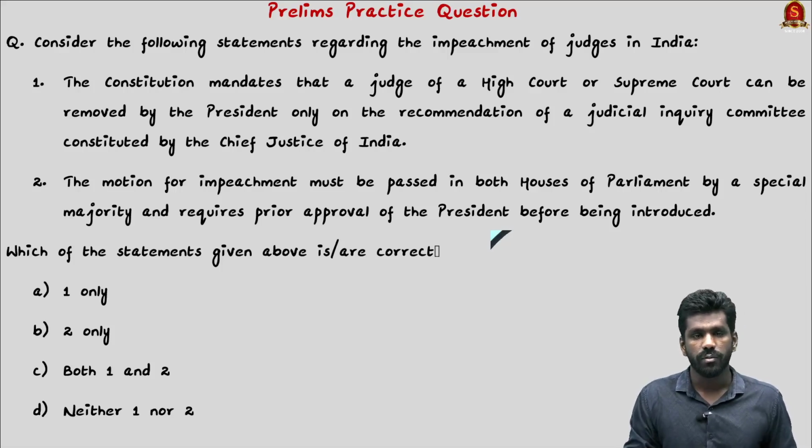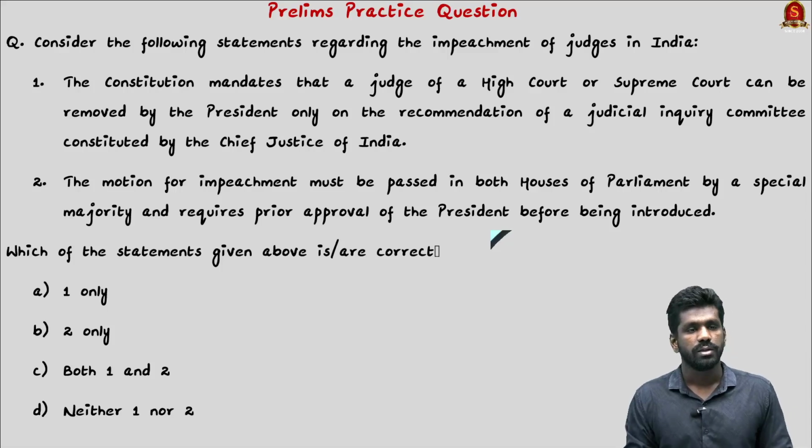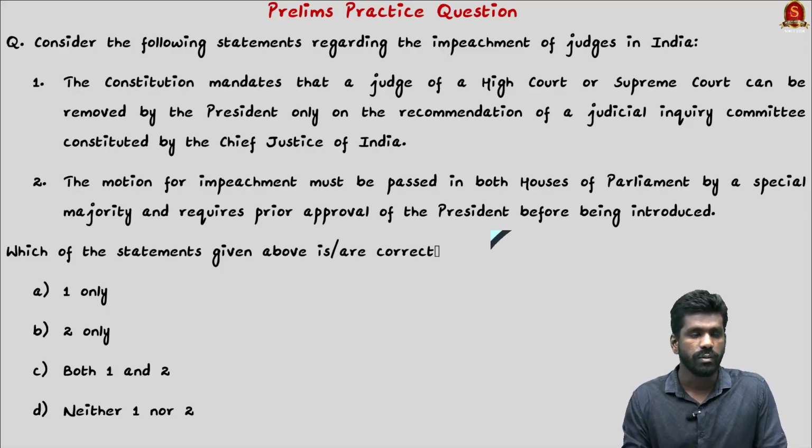The motion for impeachment must be passed in both houses of the parliament by special majority and requires prior approval of the President before being introduced. The second statement is also incorrect because it does not require any prior approval of the President. So both statements here are incorrect. So the correct answer is option D, neither one nor two. With this, let us move on to the next topic.